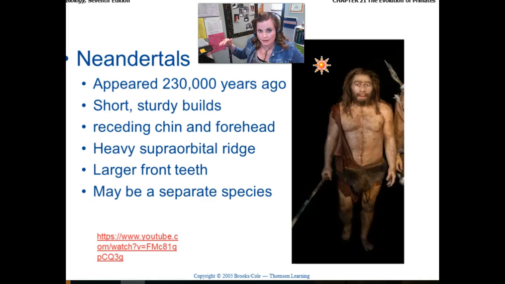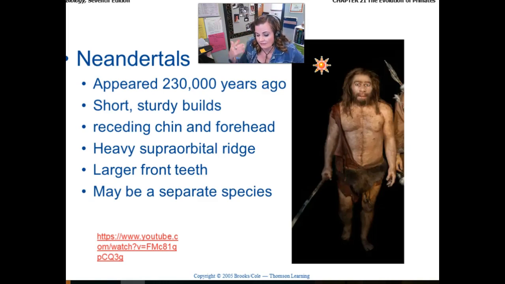Shorter, more sturdy, with a more well-defined supraorbital ridge. Remember, we saw that in the gorillas, but we see it here in the Neanderthals as well. Larger front teeth, likely a separate species to Homo sapiens.